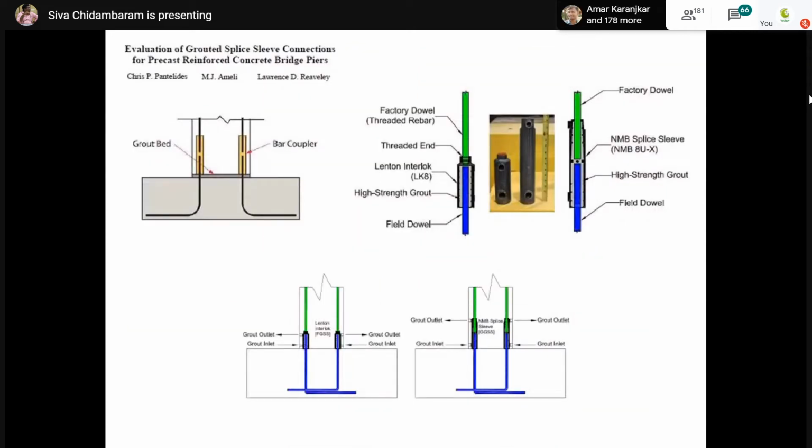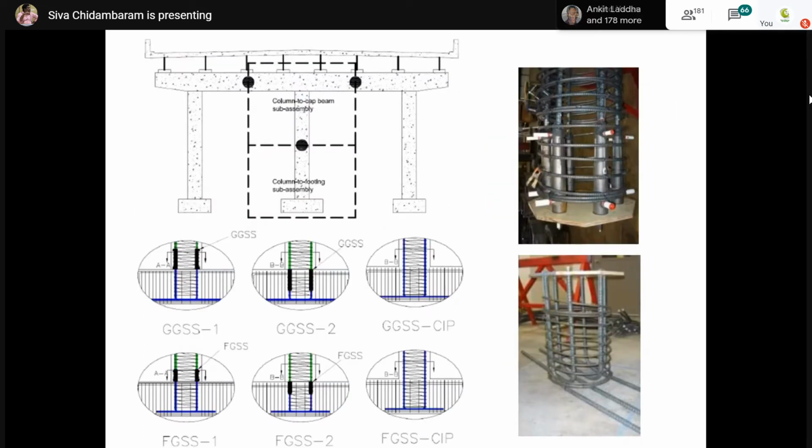And I told you that the coupler position is important. So one of the studies has been conducted by Chris Pantelitis. The foundation and the column, this is the precast unit. They have used couplers, so now coupler away from the joint region and coupler in the joint region. You can see here. They have used NMB sleeves as well as lenton interlocks, and they have performed a cyclic test.